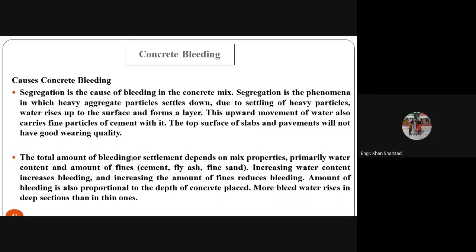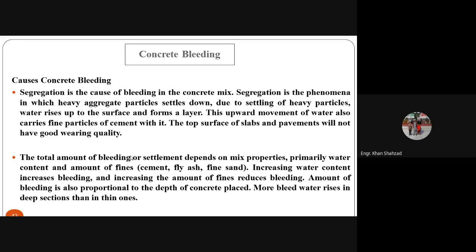Now, what are the causes of concrete bleeding? Segregation is the cause of bleeding in the concrete mix. As I told you, bleeding is one type of segregation. Segregation is the phenomenon in which heavyweight aggregate particles settle down. Due to the settling of heavy particles, water rises up to the surface and forms a layer. This upward movement of water also carries fine particles of cement with it.